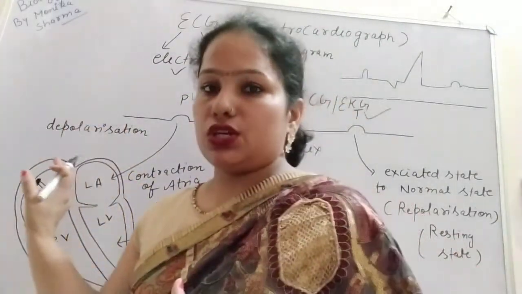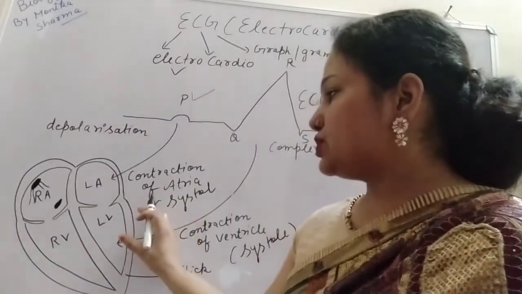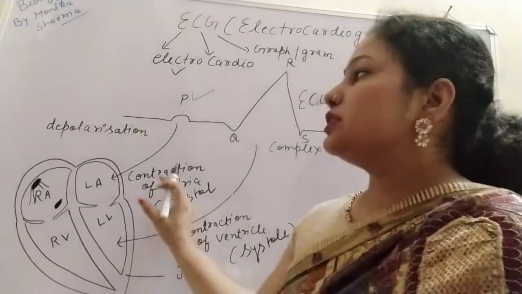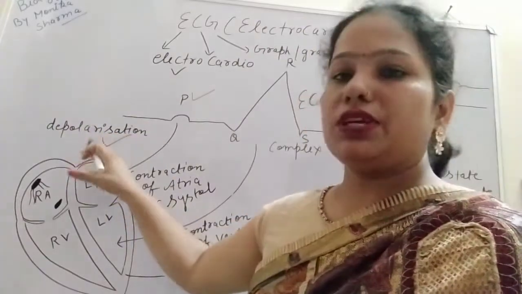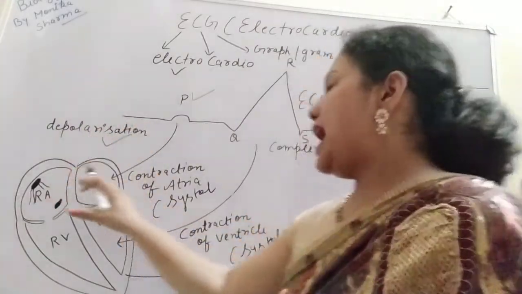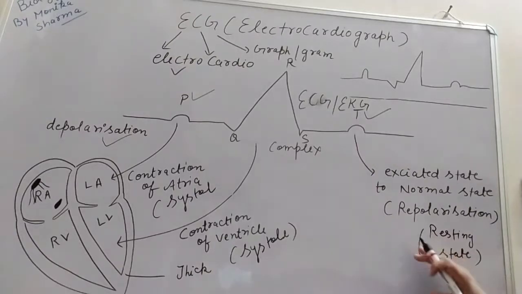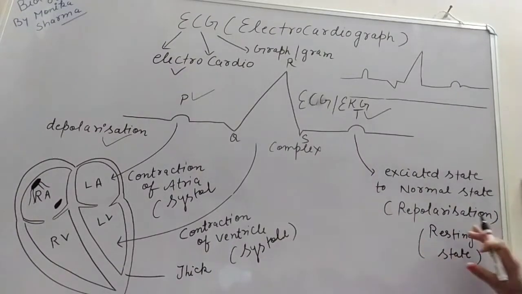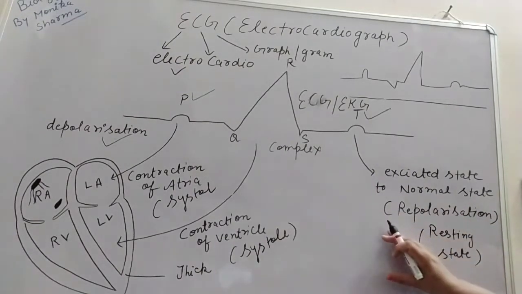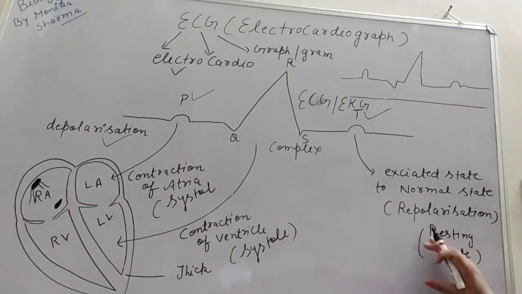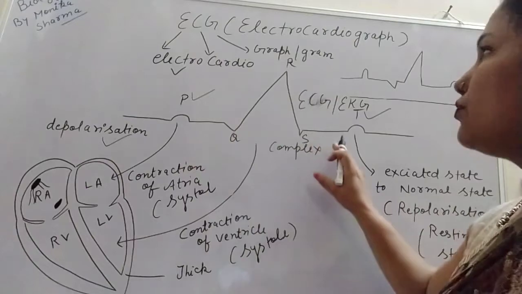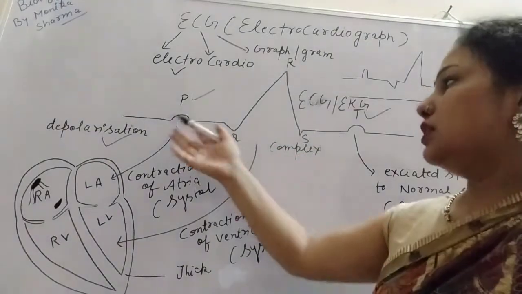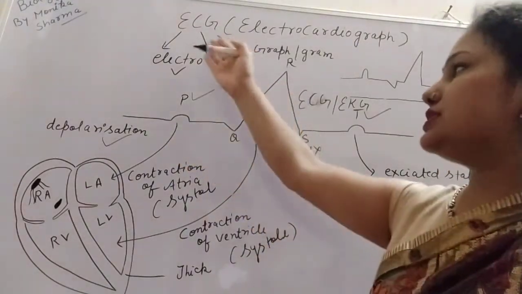That excitation, or we can say the contraction or the systole, is known as depolarization. And repolarization means the resting state. When the joint diastole comes, we can say it is the resting state. So this type of graph we can find in case of ECG.